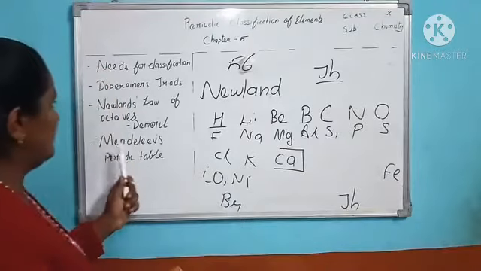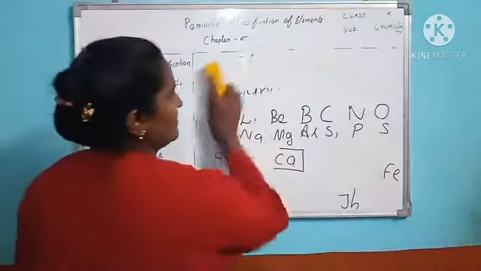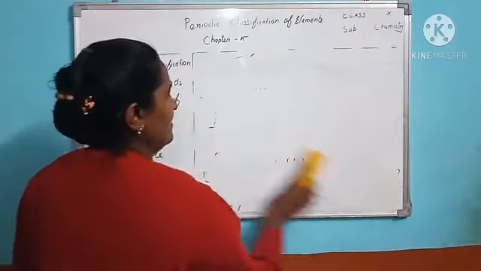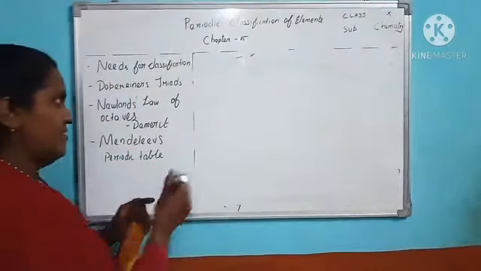Next comes Mendeleev's periodic table. He is a Russian scientist.